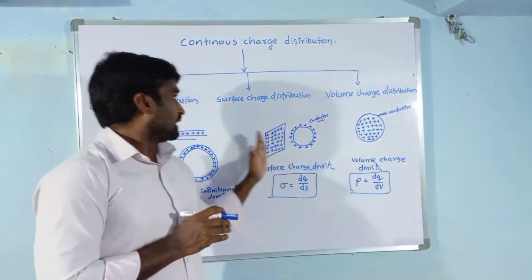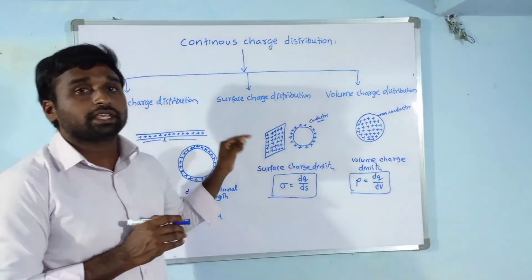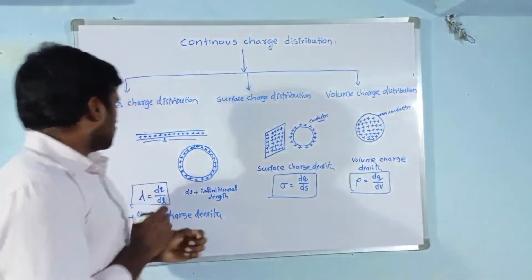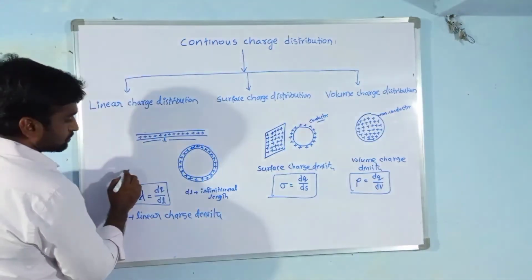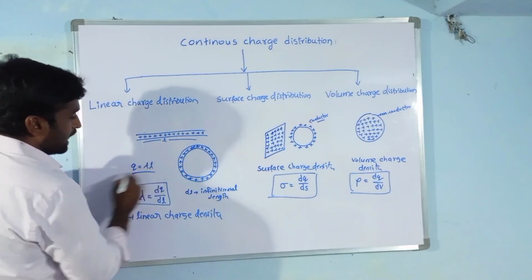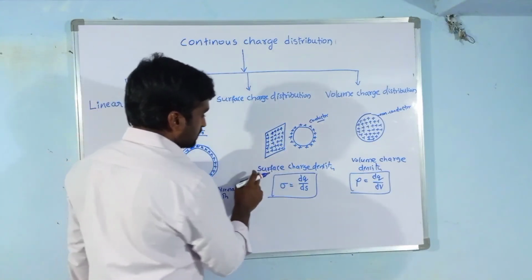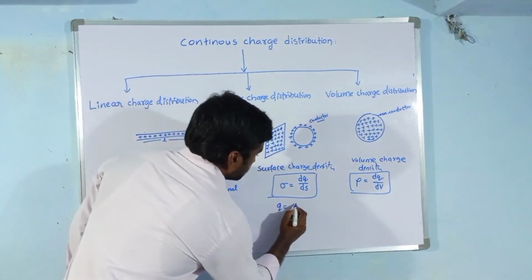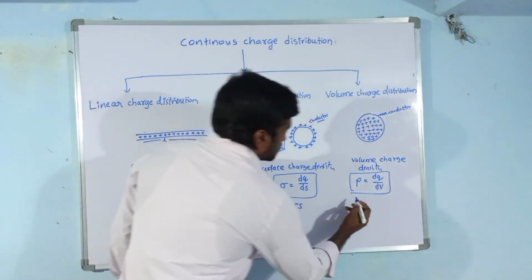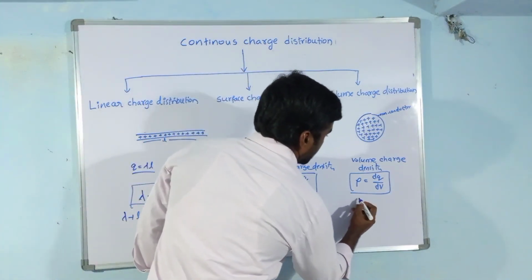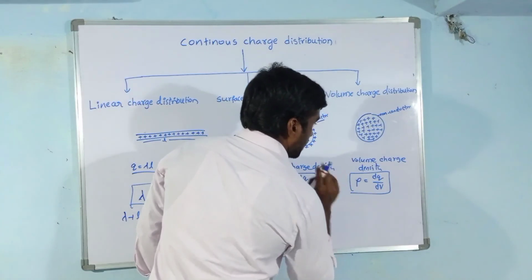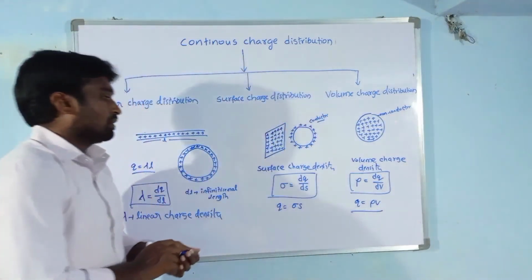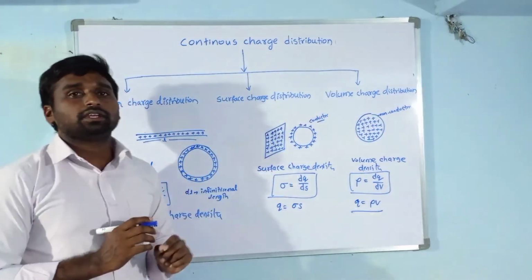In these charge distributions, charge can be calculated in terms of charge density. In linear distribution, charge q is equal to lambda L. In surface charge distribution, charge can be calculated as sigma into s. In volume charge distribution, charge can be calculated in terms of volume charge density, that is q is equal to rho into v. So this is the continuous charge distribution.